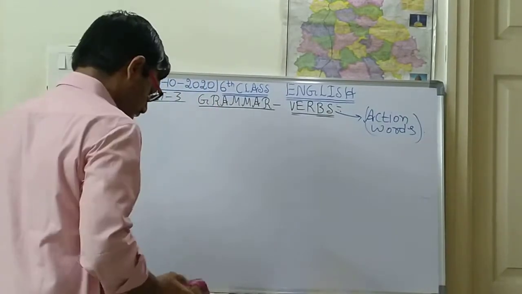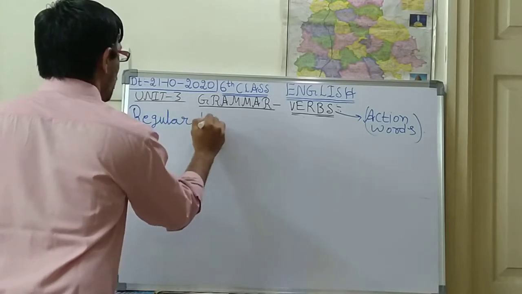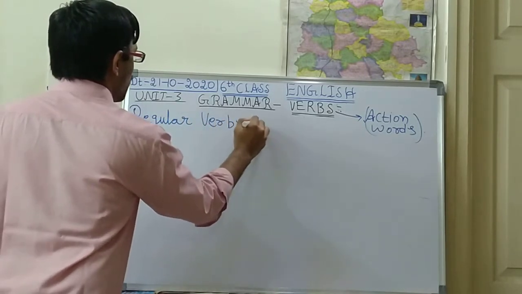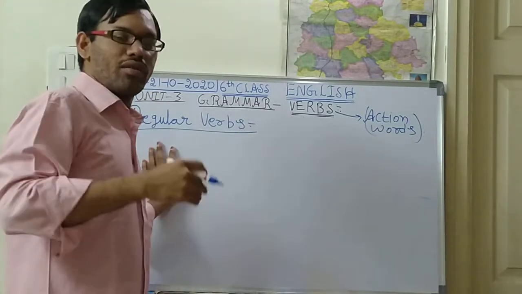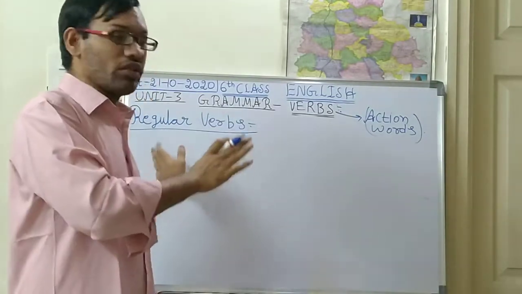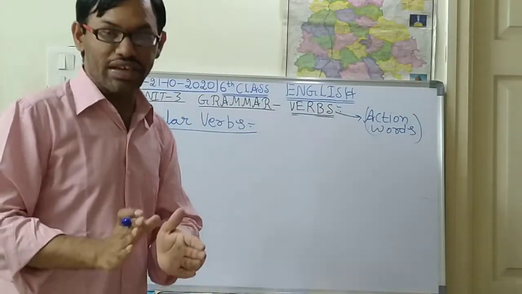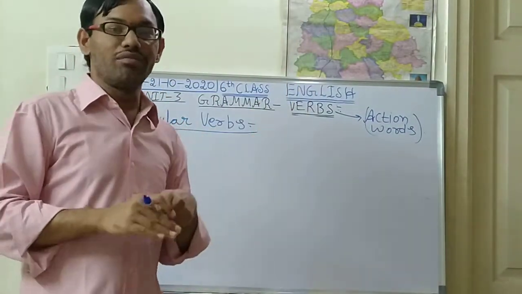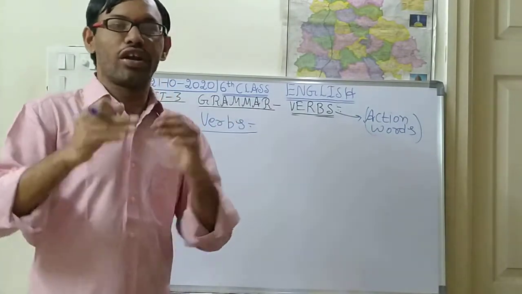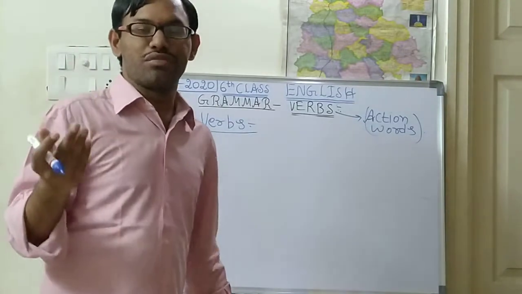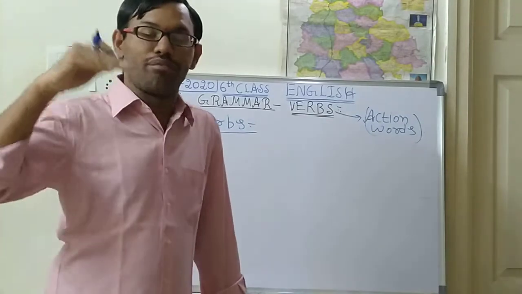Here, children, regular verbs. We are not supposed to learn anything about the regular verbs themselves; we are supposed to learn how these regular verbs are used in the present time and in the past time. Past time means the action which was completed in the previous time, like early this morning, yesterday, the day before yesterday, last month, last week, last year, last 24 hours.